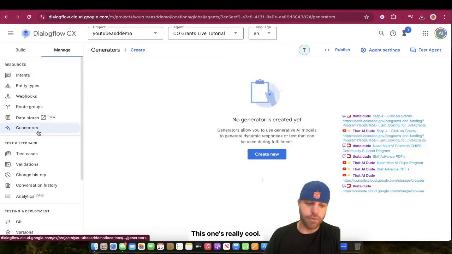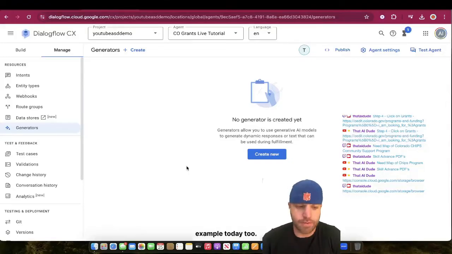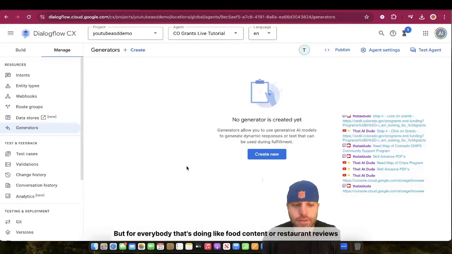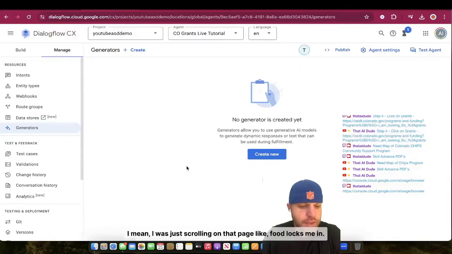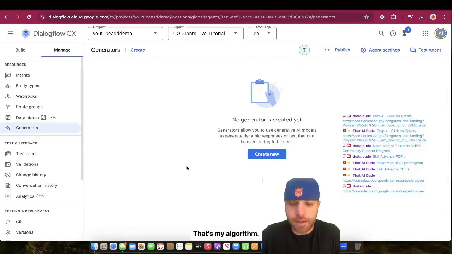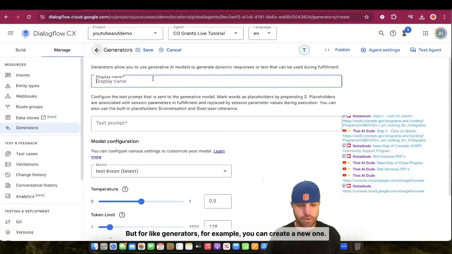This one's really cool. Generators would be good for this. I'll do this example today too, but it's for everybody that's doing food content or restaurant reviews or cooking, recipe stuff. I found Instagram and I followed a Colorado food review person the other day. I was just scrolling on that page, like food locks me in. That's my algorithm. But for generators, for example, you can create a new one.